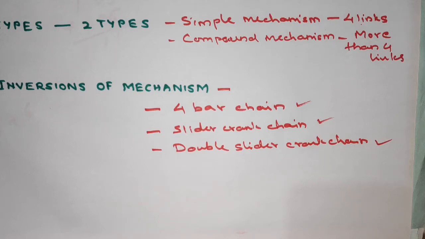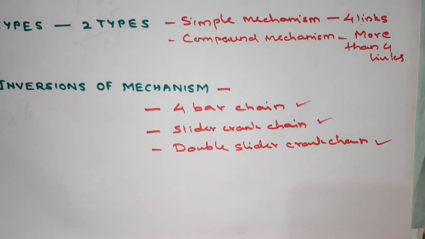I'll just summarize all these things in short. The definition is, in any kinematic chain, when one of the links of that kinematic chain is fixed, we get a mechanism. Then there are two types of mechanism: the simple mechanism, which has 4 links, and compound mechanisms, which have more than 4 links, or 2 or more simple mechanisms constituting a compound mechanism.